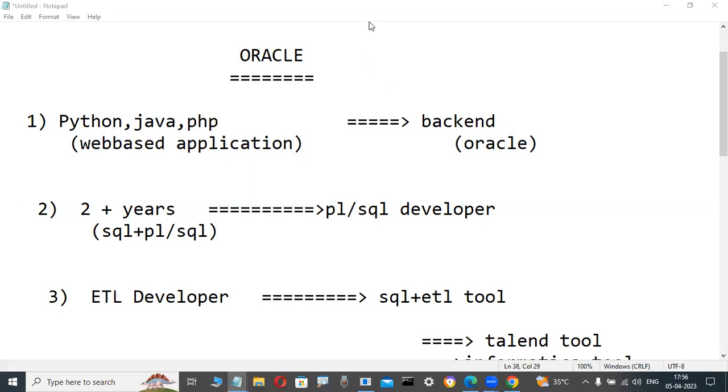Non-technical persons can also learn this, not a problem. It is very easy and understandable. Compared to any other software language in the world, Oracle is easy, because with just some commands in the first initial stage, it is easily understandable.